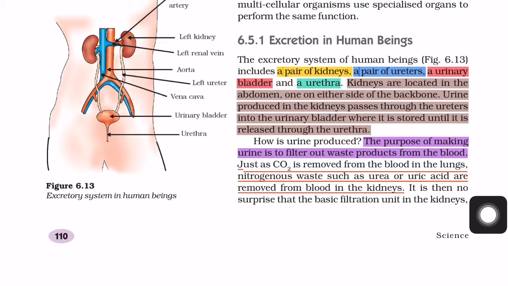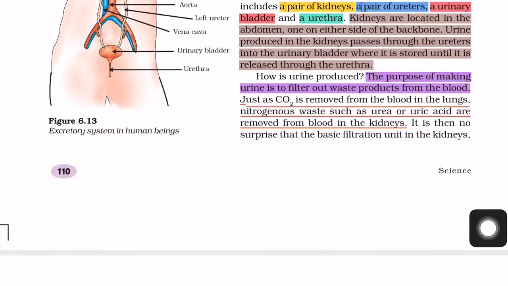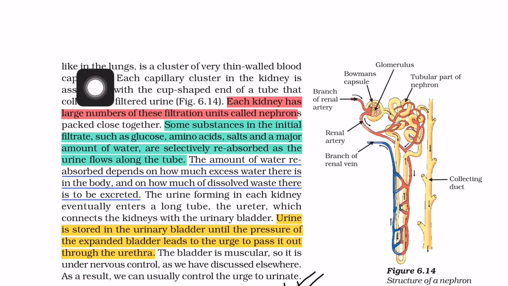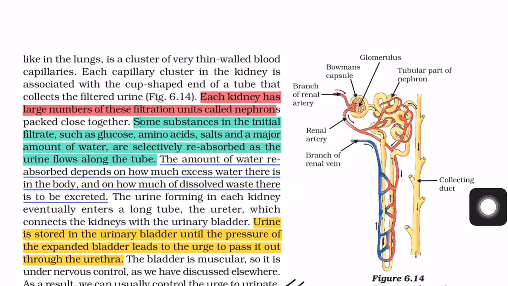So as we have seen, carbon dioxide is removed in the lungs and thrown out from the body. Similarly, here also nitrogenous waste such as uric acid and urea are removed from the blood in the kidney. It is then no surprise that the basic filtration unit in the kidneys, like in the lungs, is a cluster of very thin walled blood capillaries. So the filtering unit is present in the kidney and it is a cluster of thin walled blood capillaries. So what is it? You can observe in this diagram.